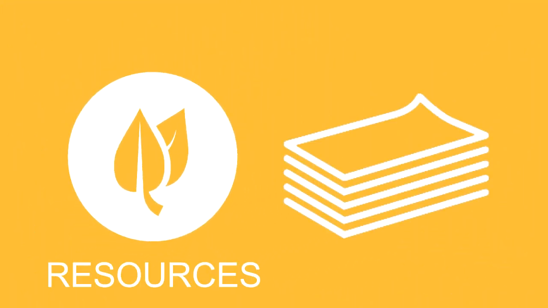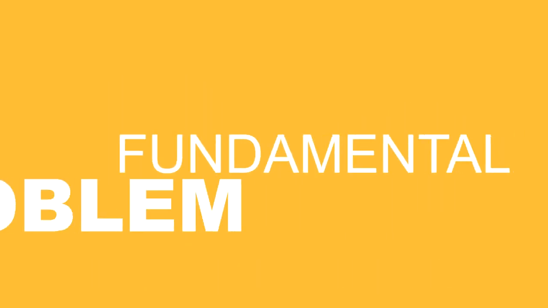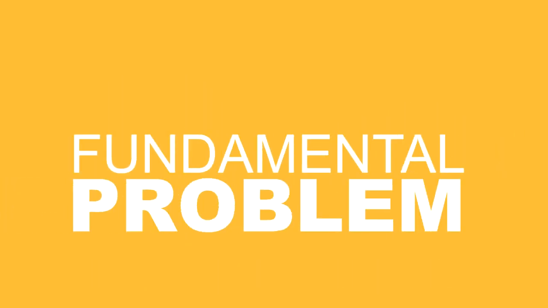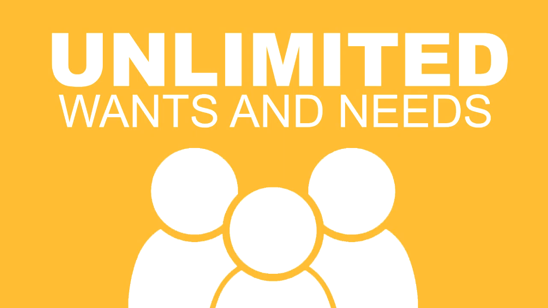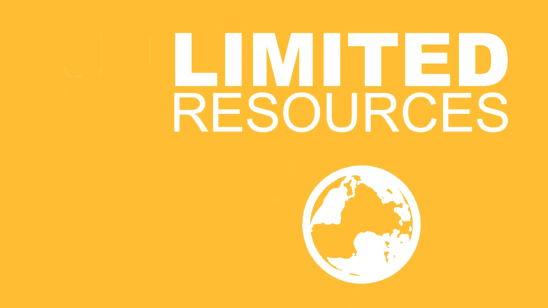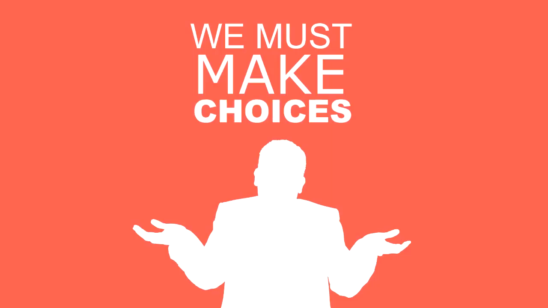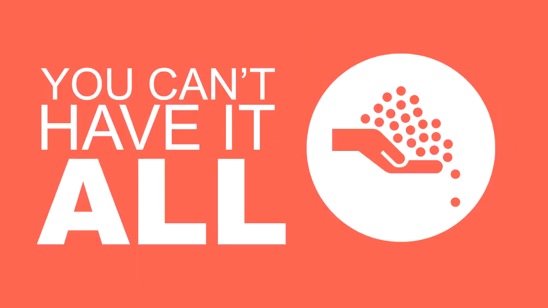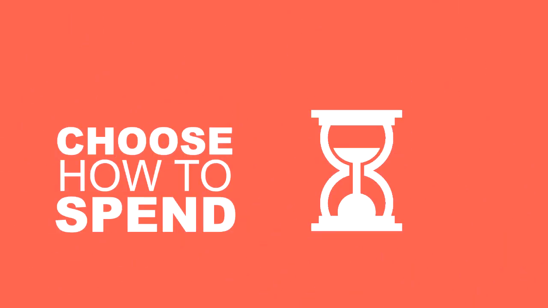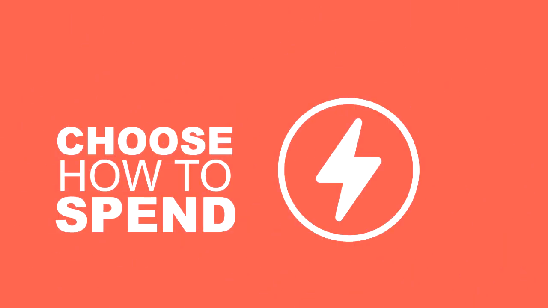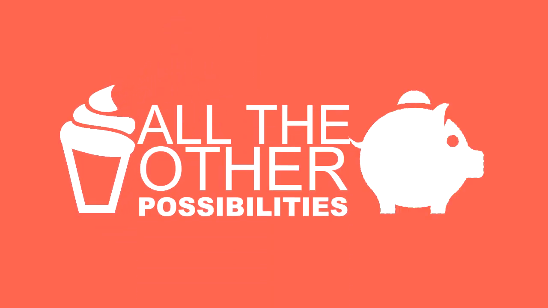Resources are the things used to make other goods. But there's a fundamental problem. Consumers have unlimited wants and needs, but we only have limited resources. Thus, we must make choices. You can't have it all. Scarcity, remember? So you have to choose how to spend your money, time, and energy. These decisions involve picking one thing over all the other possibilities.